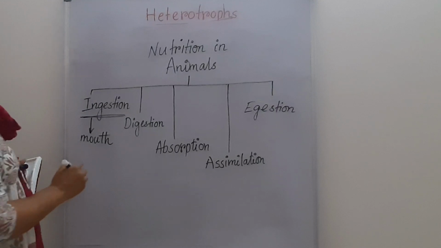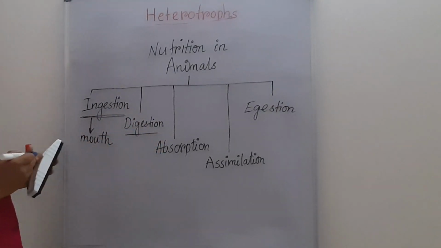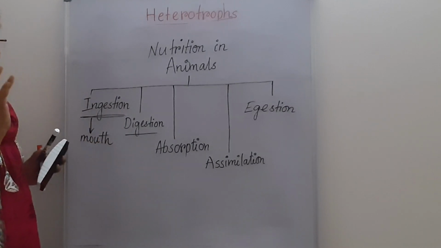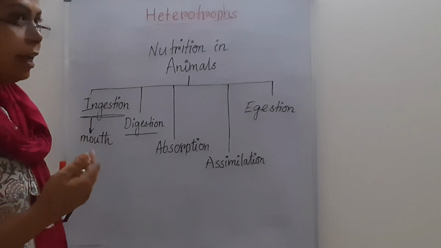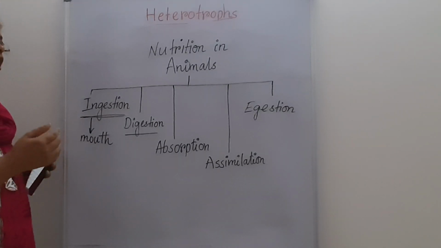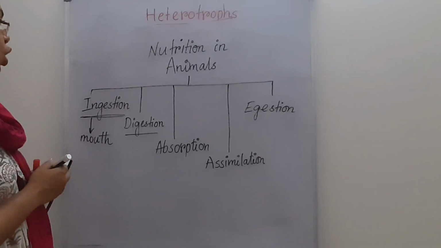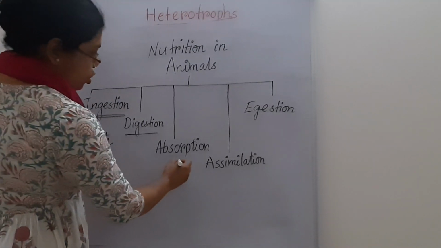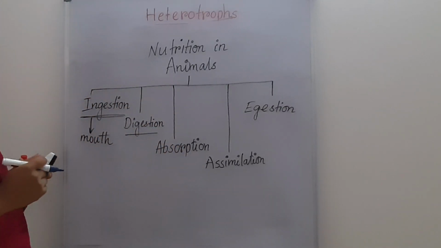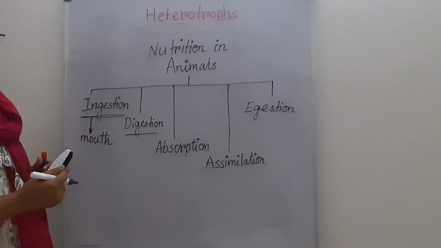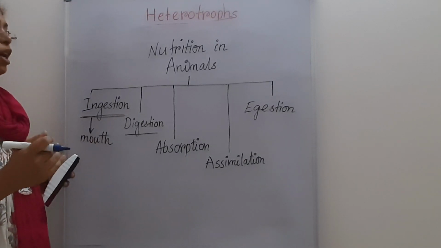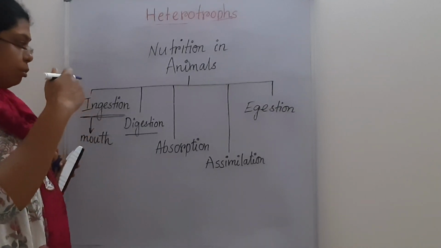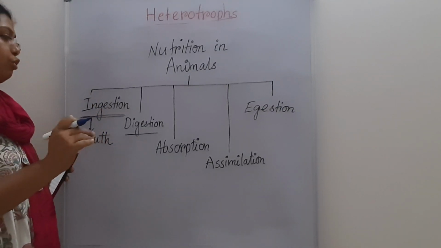Now the second step is digestion. Whenever the food material goes inside our mouth, there is saliva. Along with saliva, there are different types of enzymes that help in the digestion of food. Next, through the esophagus, it goes to the stomach. In the stomach also, there are different types of enzymes, with the help of which the breakdown or complete digestion of food happens.